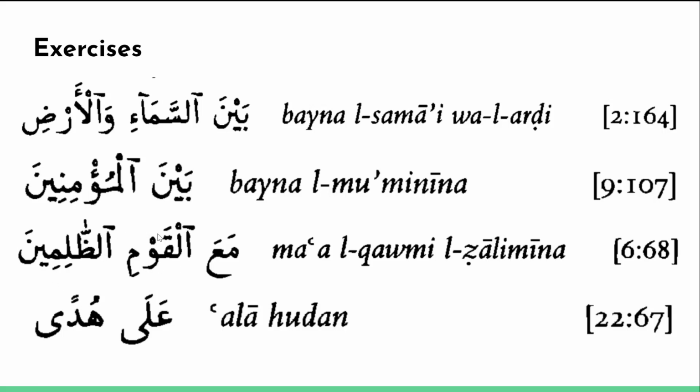Al-zalimina is an adjective referring to qawm. What does it mean? It means the wrongdoers or the wrongdoing. So here, the full translation would be with the wrongdoing people. Now you will notice, and you can confirm for yourself, that both of these are in majroor case.